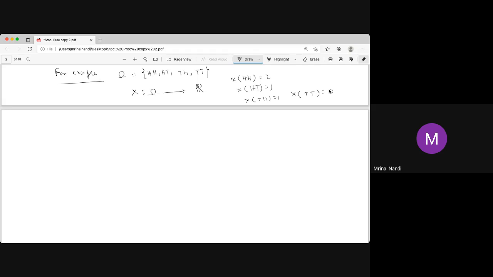So this is also a random variable. The roll number is a random variable, not the particular roll number, since a roll number is a real number, but the whole process is actually a function. What is the process? The process takes a student as input and gives as output the roll number of the student. So that is a function.